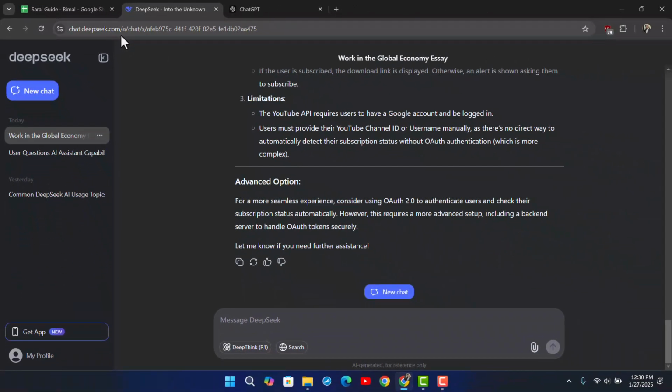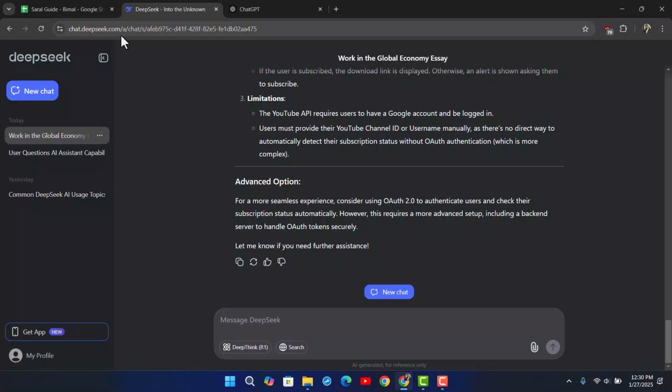Now, DeepSeek and ChatGPT are both powerful large language models with their own strengths and weaknesses. DeepSeek is fairly new and is known for its ability to explain its reasoning process, making it easier to understand how it arrives at its answers. This can be particularly useful for tasks like coding and math, where understanding the logic is crucial.